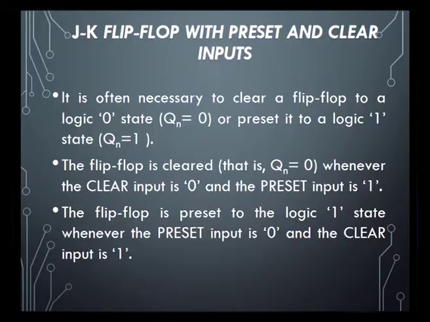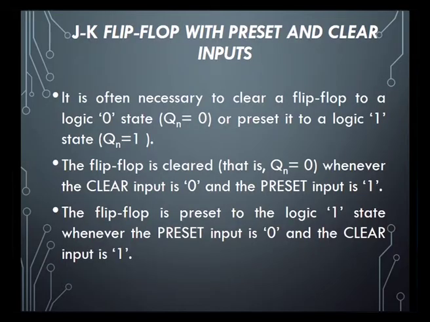Whenever an operation has to be performed in a logic circuit, we need to clear the previously operated functions. Whatever was previously stored or performed, we need to remove that before giving fresh inputs. At that time we need to use this clear input. Whenever we want Q is equal to 0, that is logic 0 state from the circuit, Q will be 0, and that condition is called the clear state, or clear input.